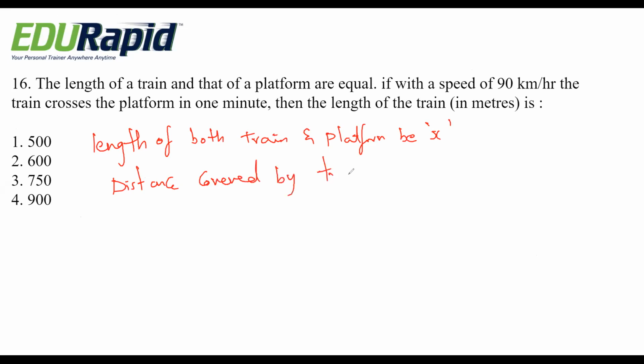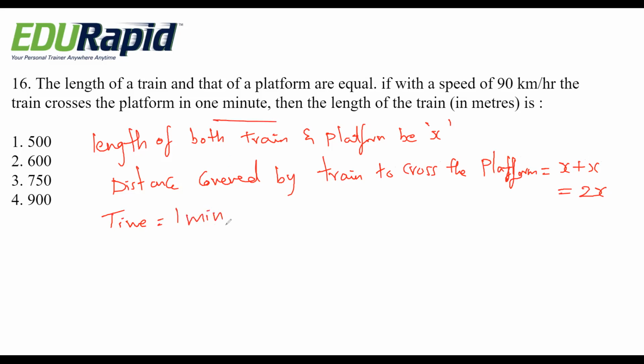Distance covered by train to cross the platform becomes 2x. Okay. Time is how much? 1 minute. They're given 1 minute means 60 seconds. And speed is how much? 90 kilometer per hour. They're given.